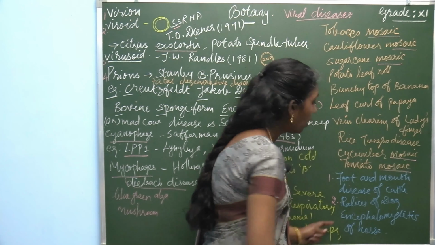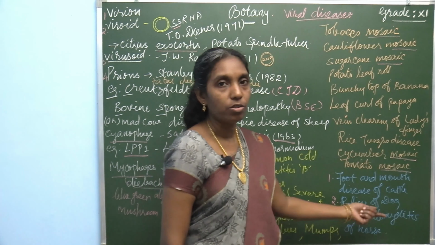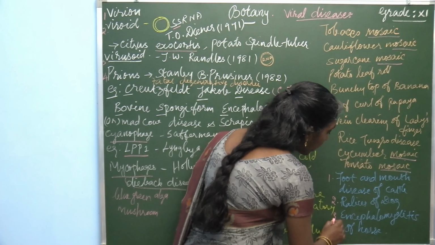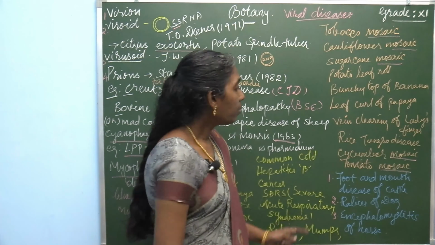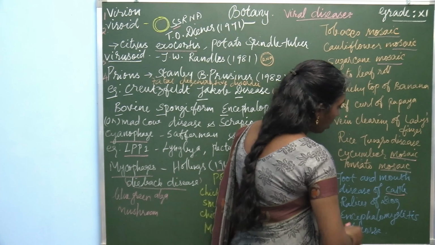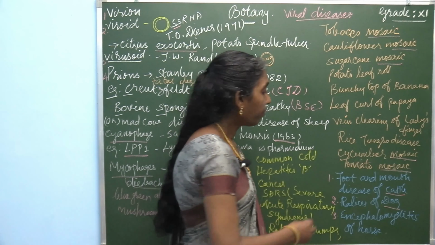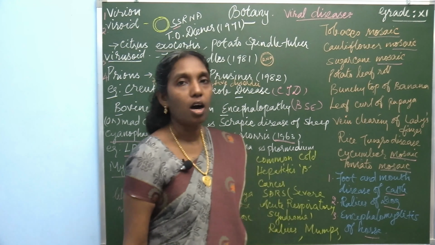Number 2, rabies of dog. This is very familiar to you all. And the third disease is encephalomyelitis of horse. So, in animals it affects cattle, rabies is specific to dog, and encephalomyelitis to horse.